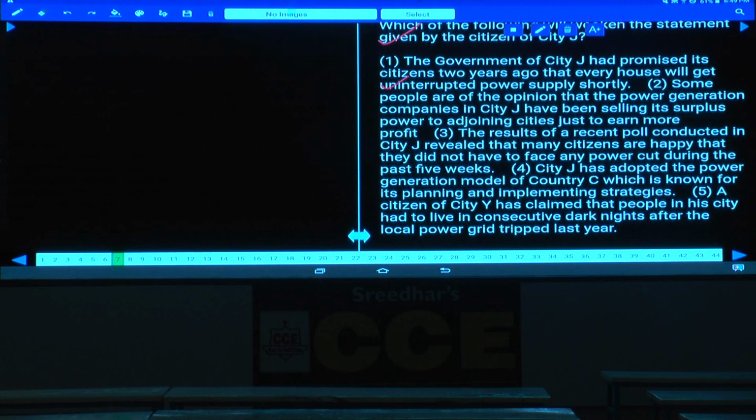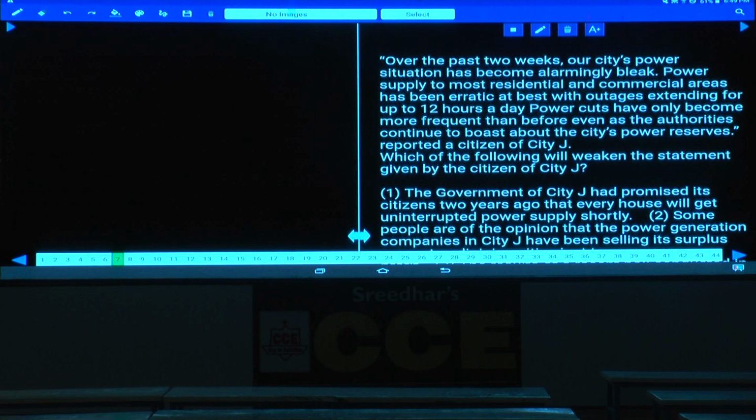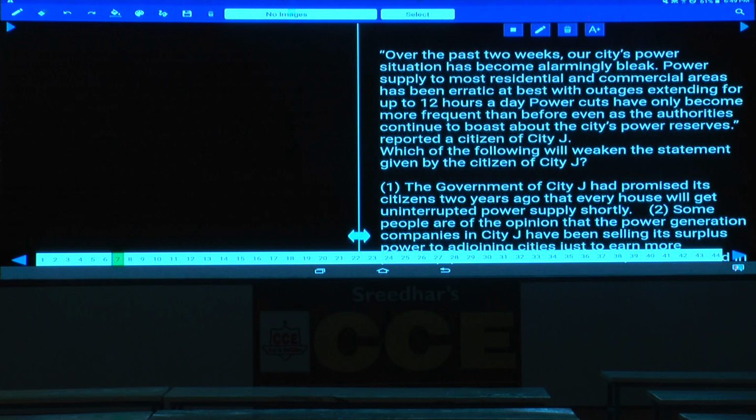Then 7th one. Now, in this question number 7, over the past 2 weeks, underline this word, past 2 weeks. Over the past 2 weeks, our city's power situation has become alarmingly bleak. Yes, what do you mean by this word bleak? Bleak means very bad situation, isn't it? There is no hope at all. Very bleak. Bleak chances means very, very less chances. Okay? And alarmingly bleak, very bad situation.